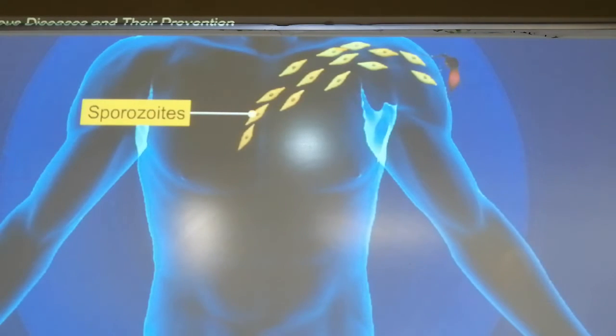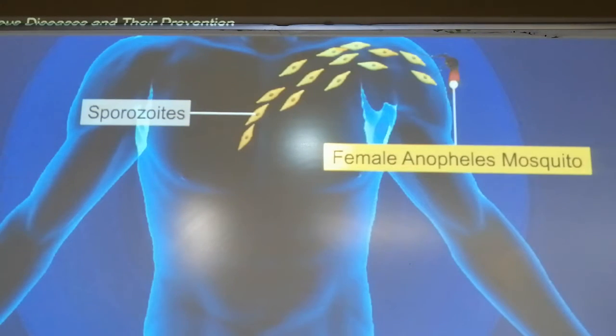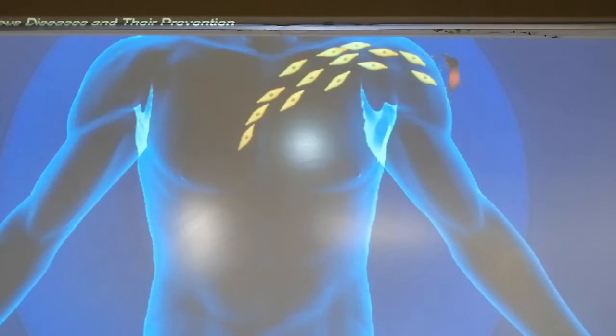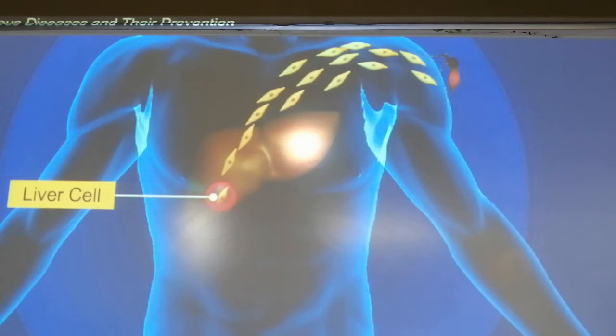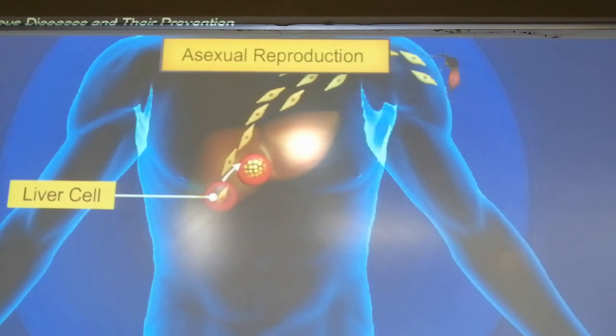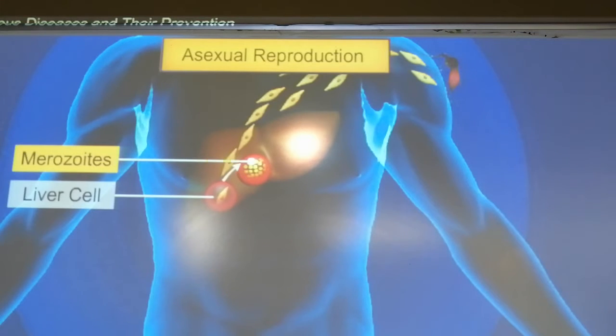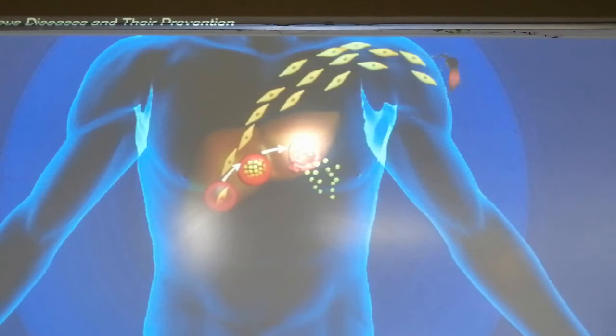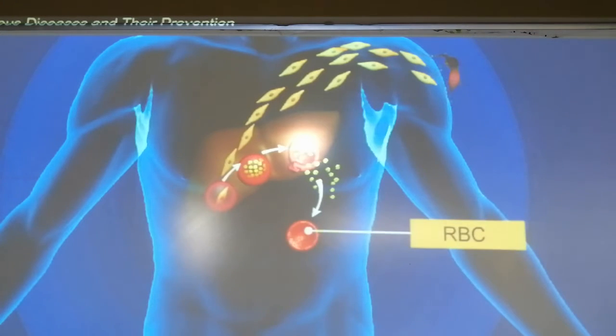Plasmodium enters the human body as sporozoites through the bite of an infected female Anopheles mosquito, and then this parasite initially multiplies in the liver cells and then attacks the RBCs. You can see over here the merozoites; they are formed from the sporozoites and enter into the RBCs. They divide easily over here, and it causes the rupturing of the red blood cells also. So this is the life cycle we are talking about.